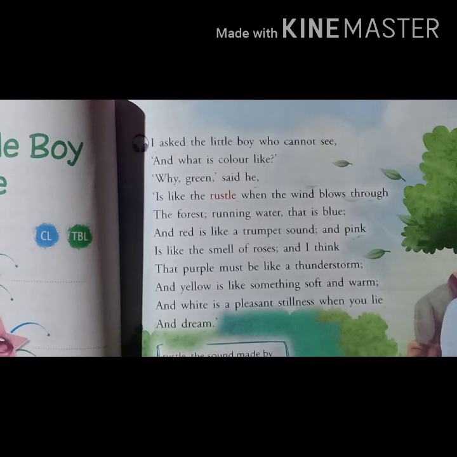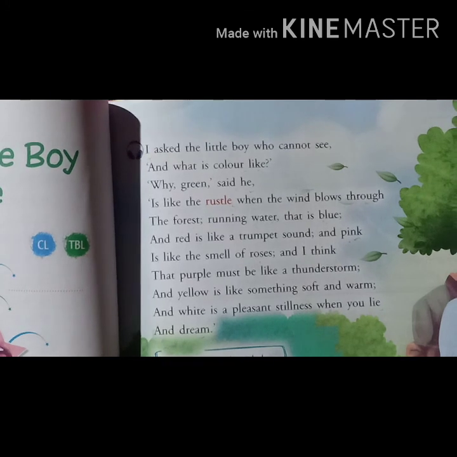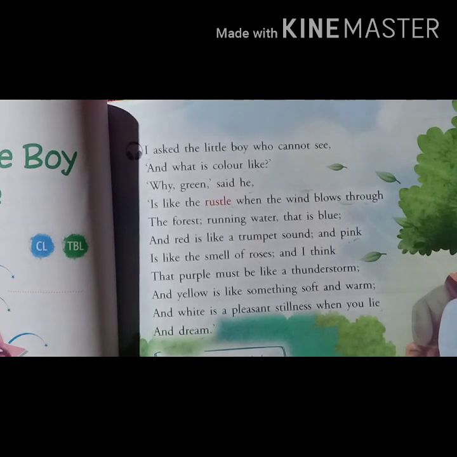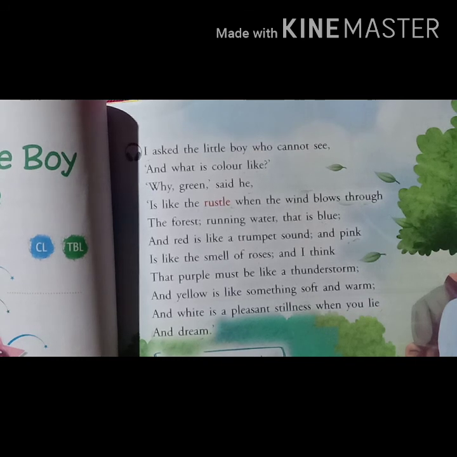sunflower. Have you seen the flower sunflower? Yellow is like the wings of a sunflower, soft and warm, and white is a pleasant stillness. Here pleasant stillness is a feeling, the pleasant feeling of experiencing peacefulness.